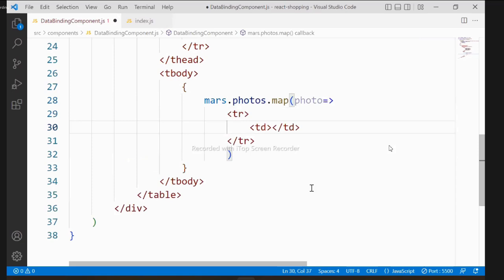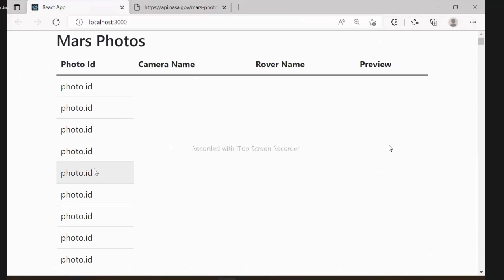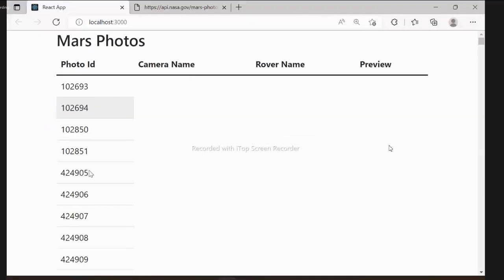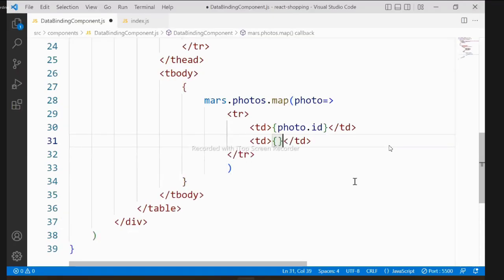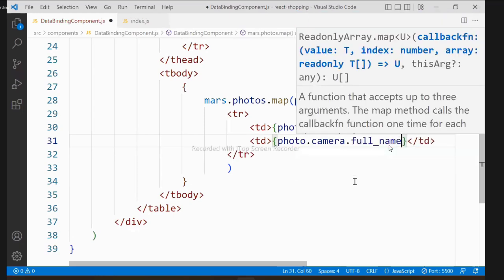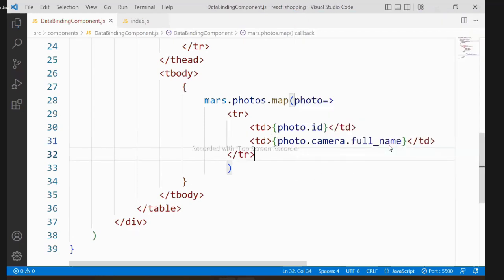In this row, the first cell should contain photo.id. You should be very careful with the capitalization. It should be id. Now you see here, when you are displaying the data, it is displaying the photo id. This is a binding expression, right? That means it can access the photo ids. All the photo ids are coming from the API. Now second, I want the camera name. How do we get the camera name? In the next cell, to get the camera name, photo.camera.full_name. That is the property inside it. Now it will get the camera full name and display it here.